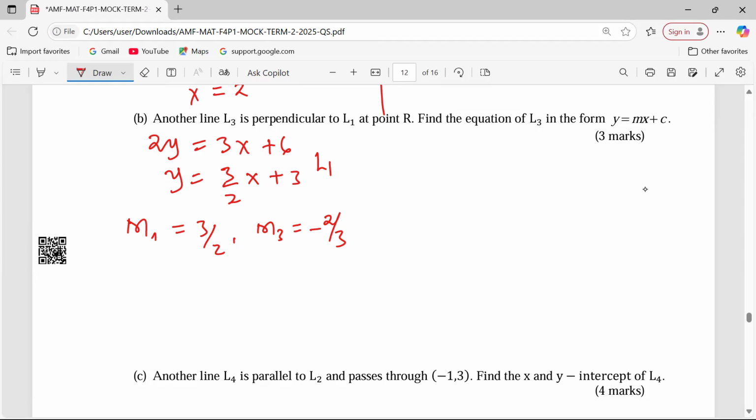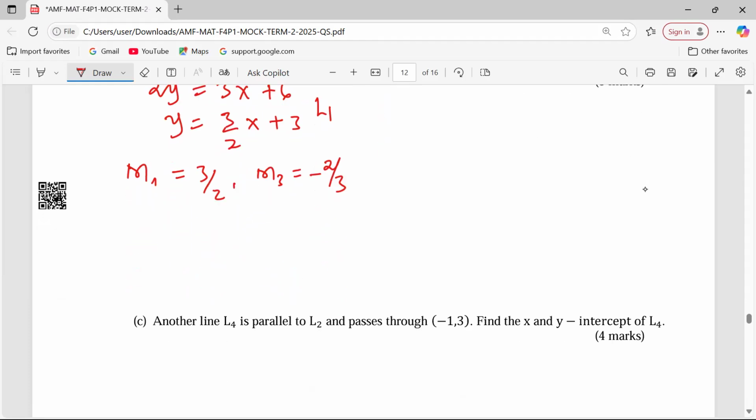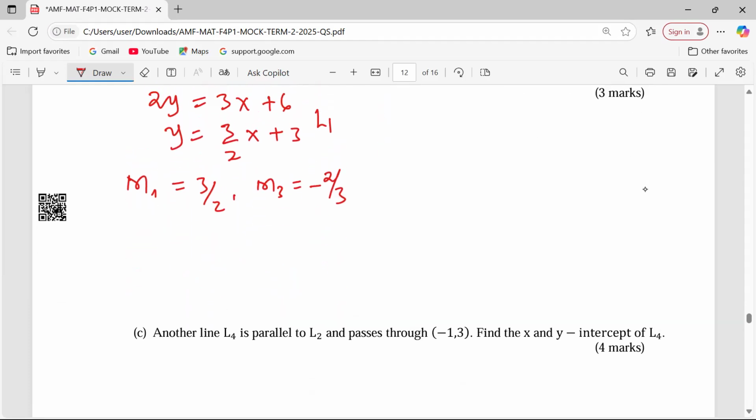So now that we have the gradient for line 3, and we also have a point where it passes, that is point R, then we can express the equation. Point R is (2, 6), so we use point R and another coordinate, (x, y). So -2 over 3 equals (y - 6) over (x - 2), because the coordinate of R is (2, 6).